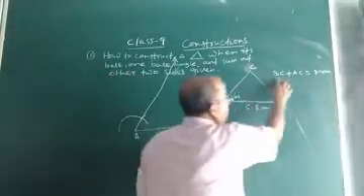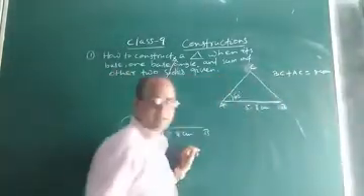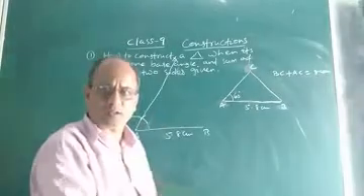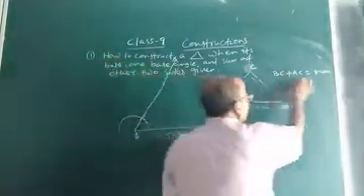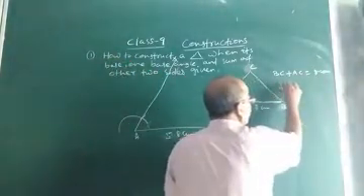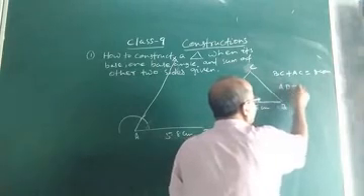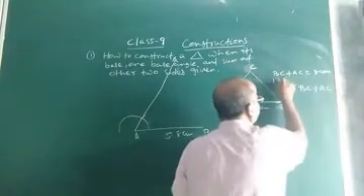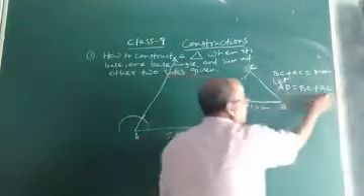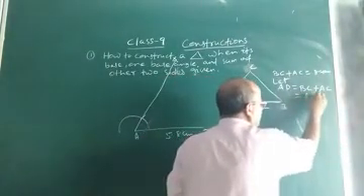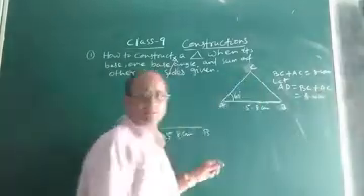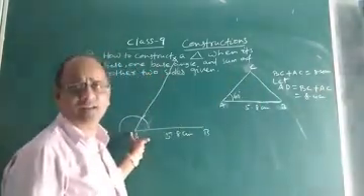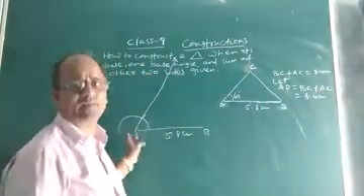The next step, you see, we are given the sum of the other 2 sides. So suppose the sum of the other 2 sides is equal to AD. Let AD equal BC plus AC, which is 8.4 centimeter. That means after constructing 60 degrees at the vertex A, what will you do?